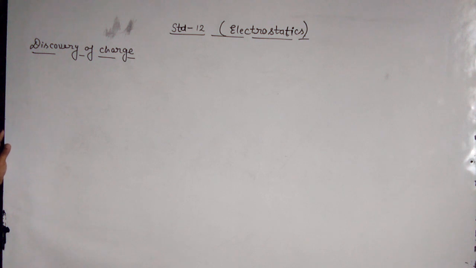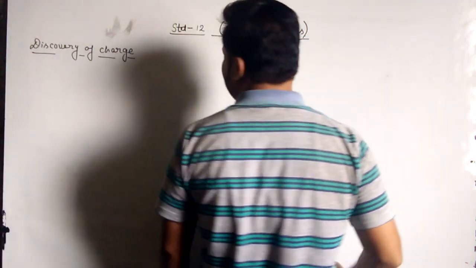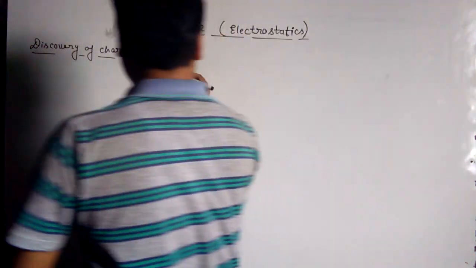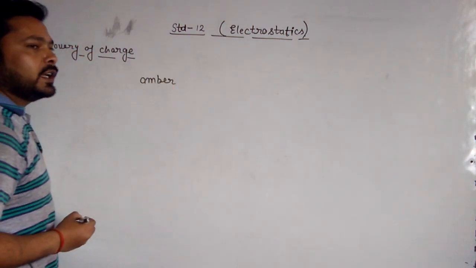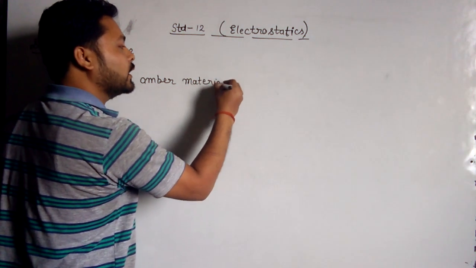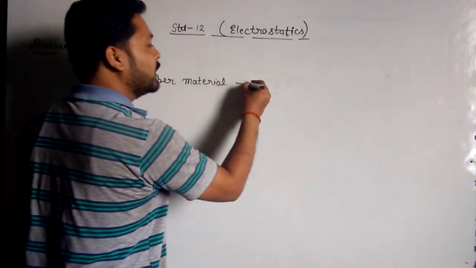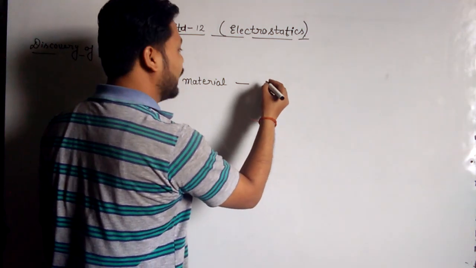A great philosopher Thales found that when amber material is rubbed with wool, it becomes electrified. When an amber material is rubbed with wool, it becomes electrified, and a capacity of attraction of light particles like straw and light seed arises in that amber material.